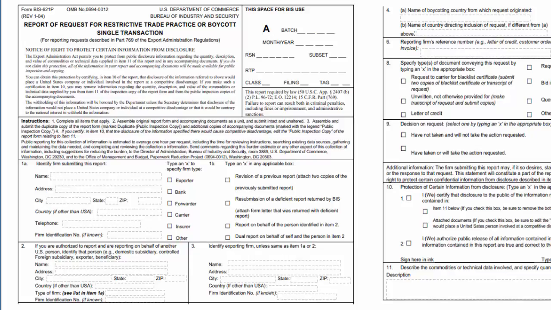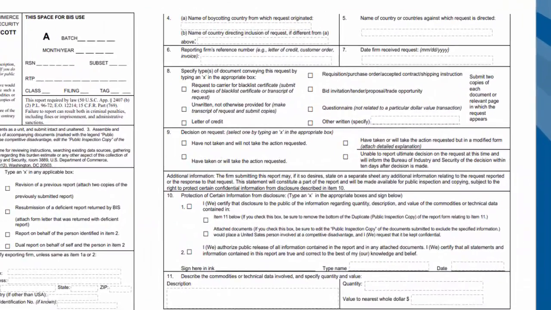person, identify that person. Who is it? Number 3, identify the exporting firm, unless it's the same as 1A or 2. 4, who's the boycotting country? Who's the offending party here? And we're not going to single out countries. We'll show a list from the Department of Treasury in a couple of slides, but we're not going to get into naming countries just yet. But name of the boycotting country from which the request originated, and then the name of country directing inclusion of request if it's different. Name of country or countries, we're in 5 now, against which request is directed, probably Israel.